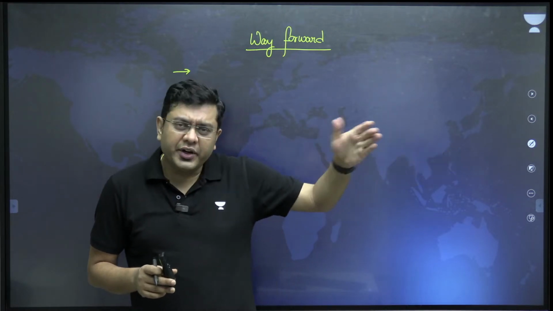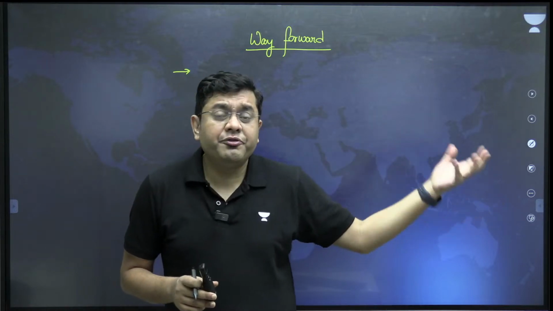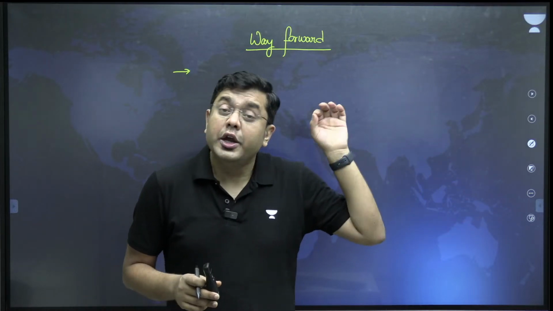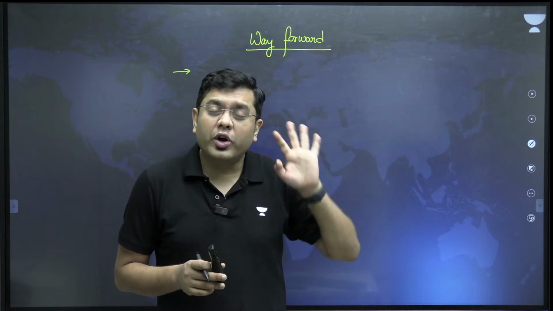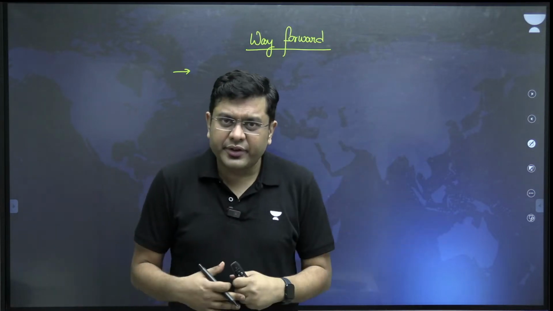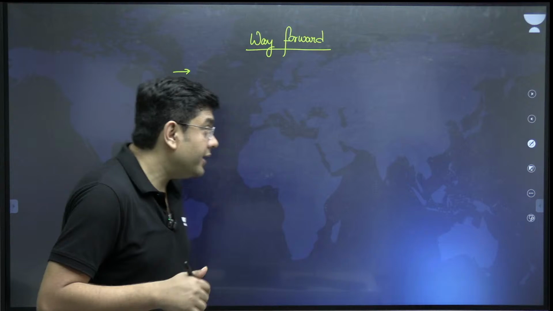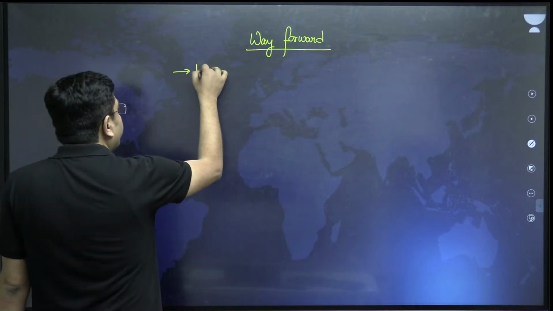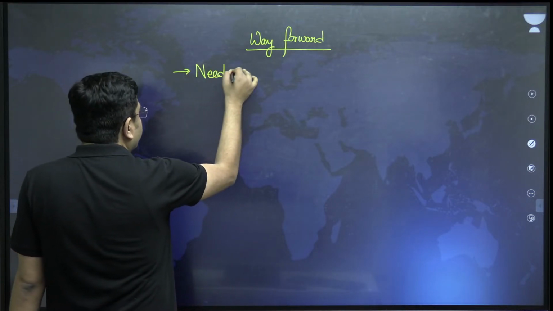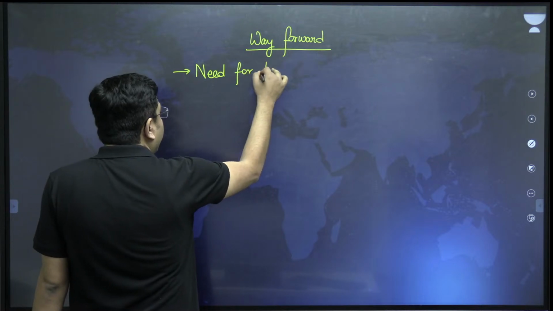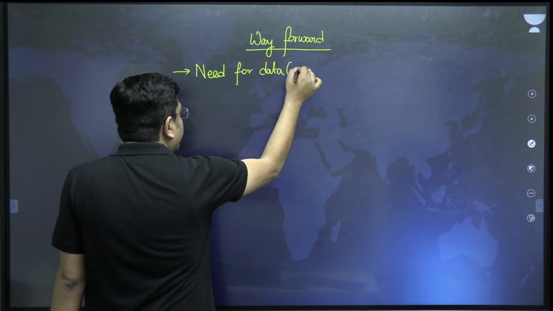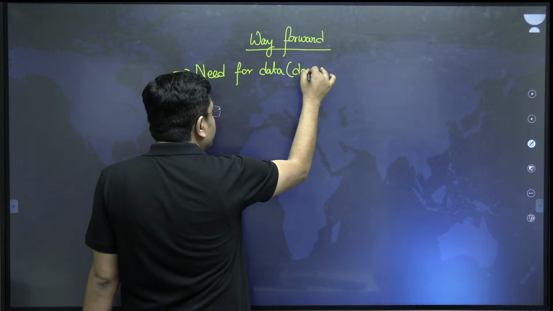It is high time that research, by maybe a private firm or by government-backed research, should have been carried out on what the impacts are, what the survey result is. But that has not been carried out. So there is a need for data at a domestic level. That is very much required.